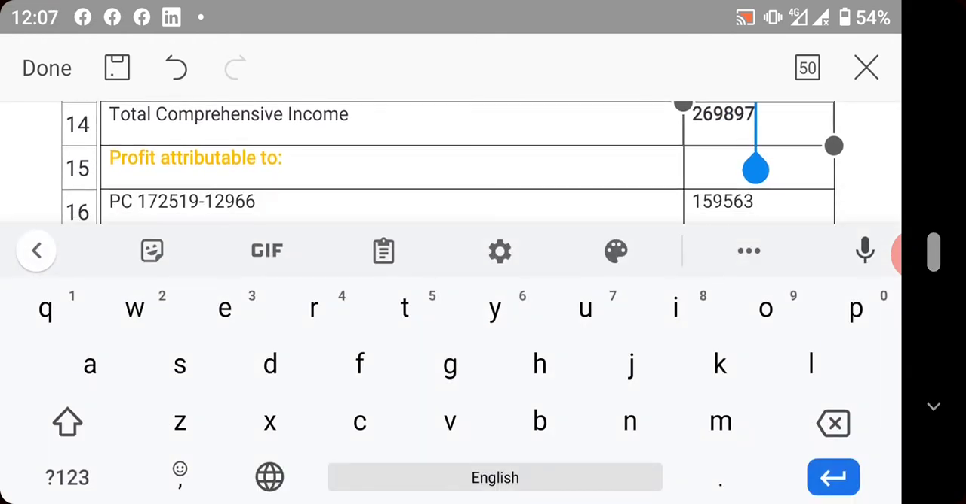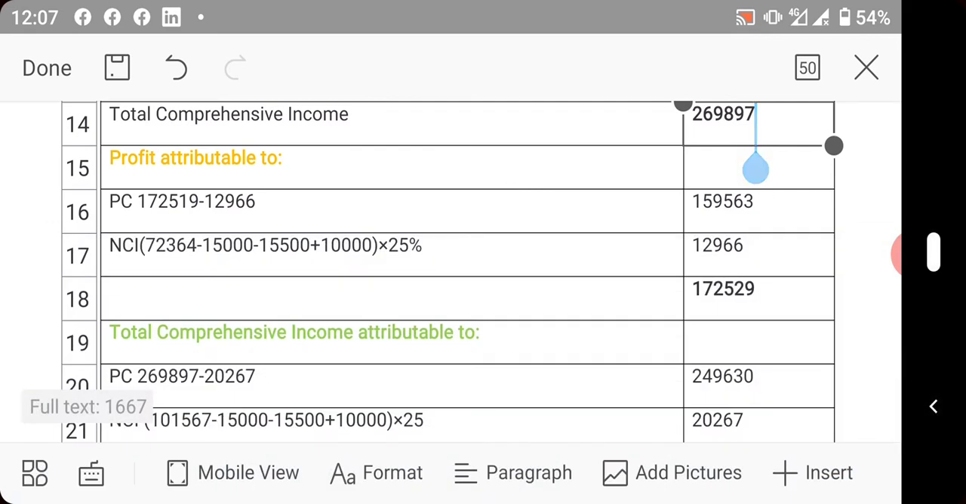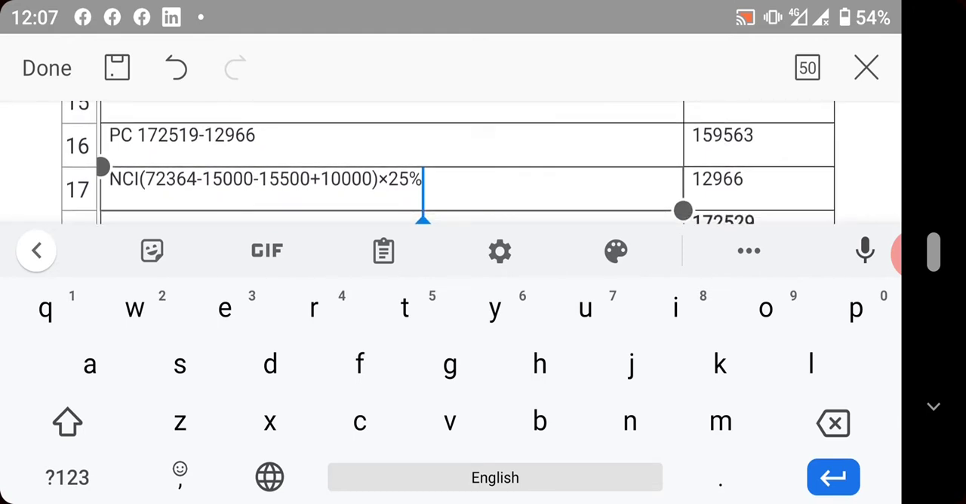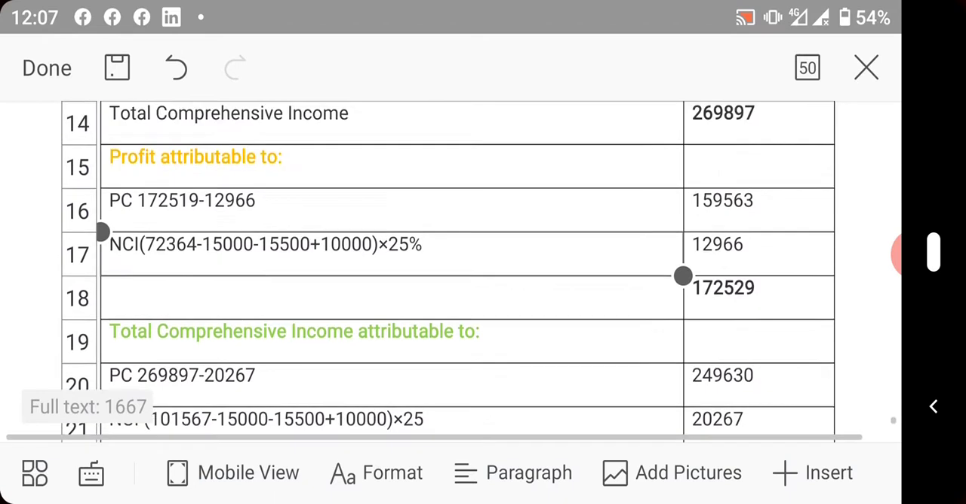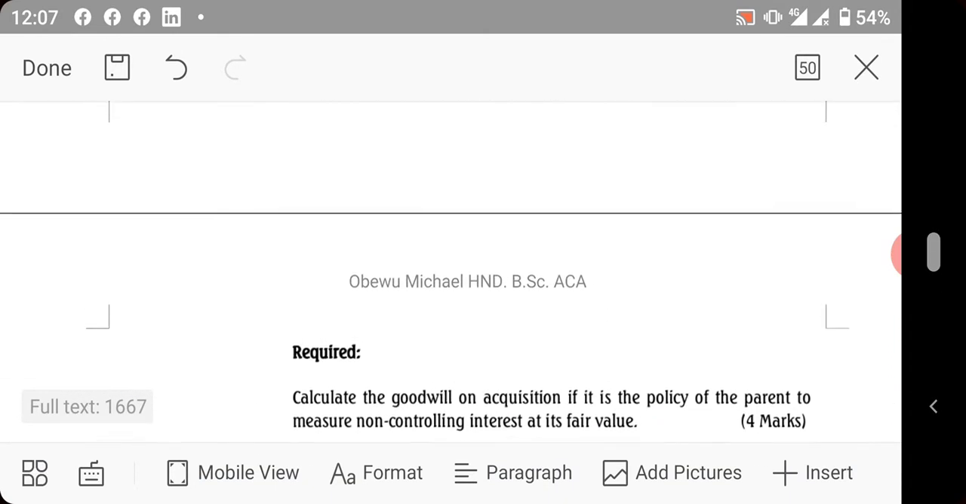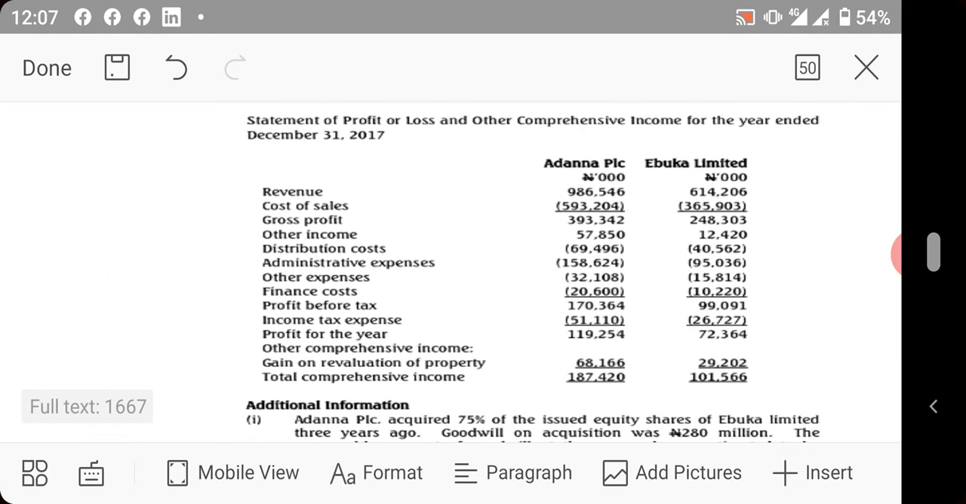So with this, we now do profit attributable to the NCI and PC. PC means parent company. You will first of all calculate profit attributable to NCI. You take the profits in their financial statement, which is 72,364. Let me show you, so you'll be very sure of what we are doing. You take the profit, which is 72,364, profit for the year of the subsidiary.